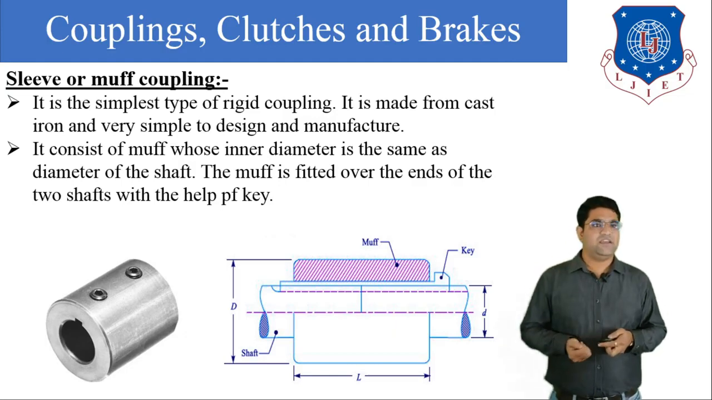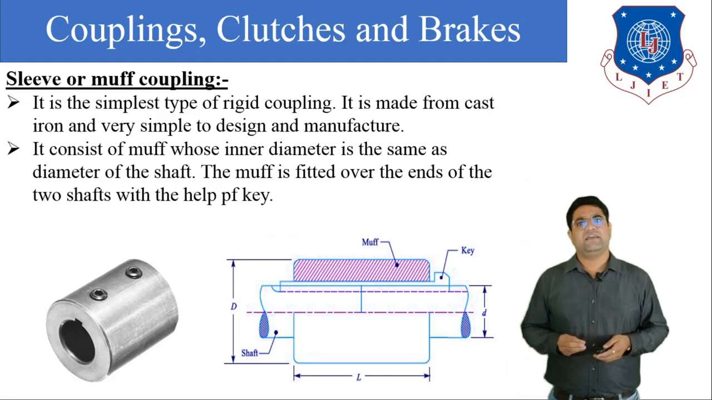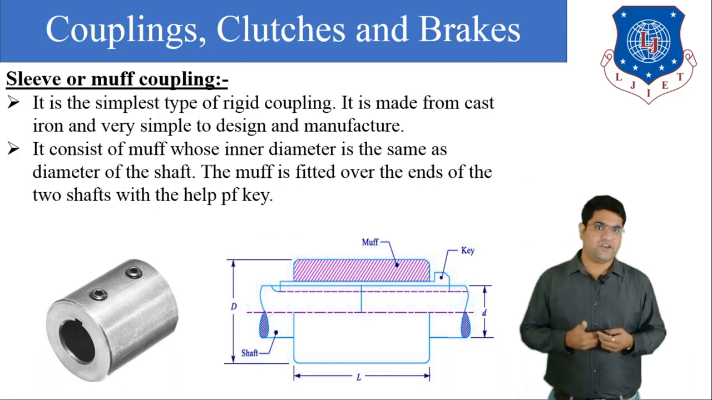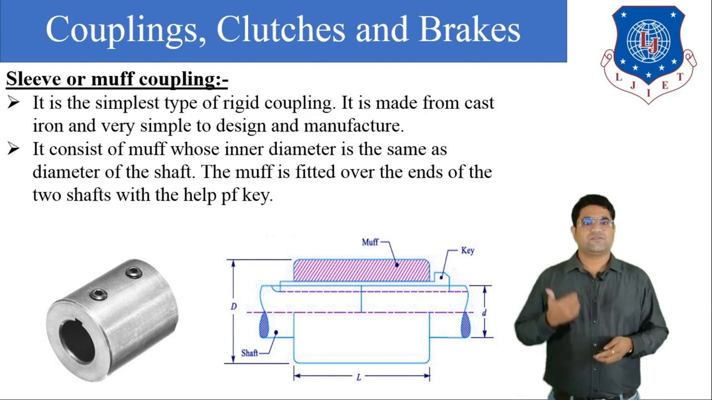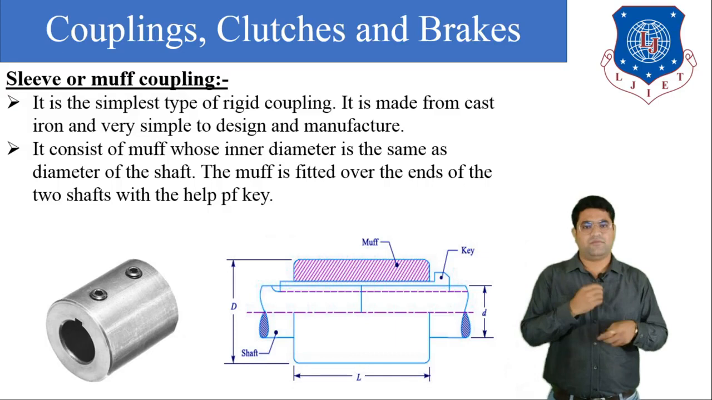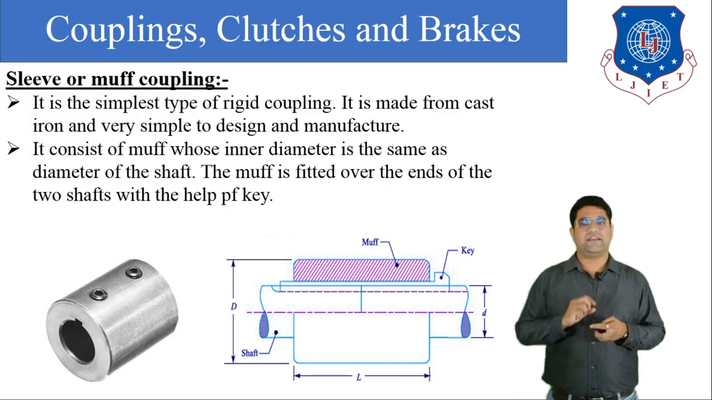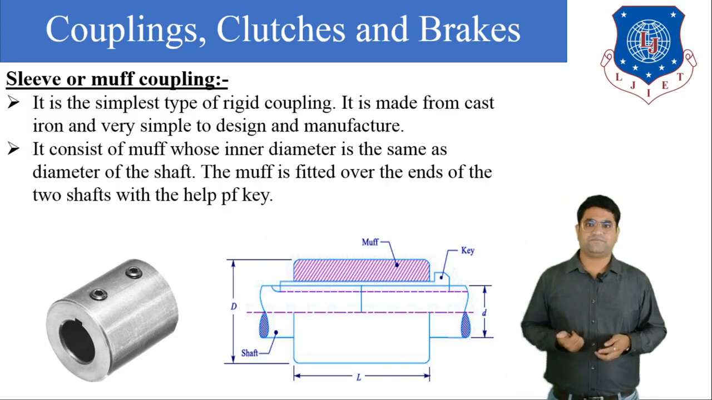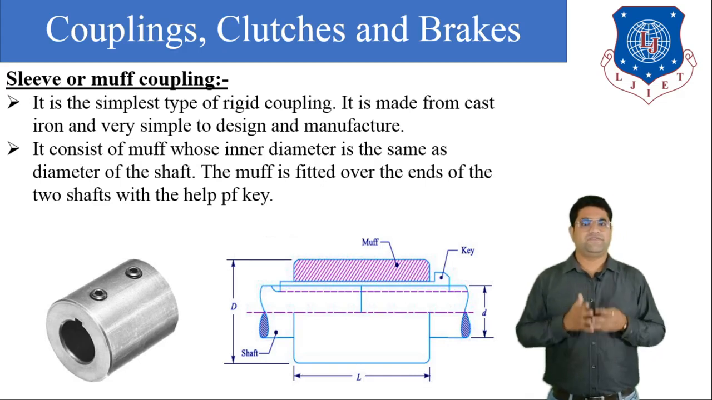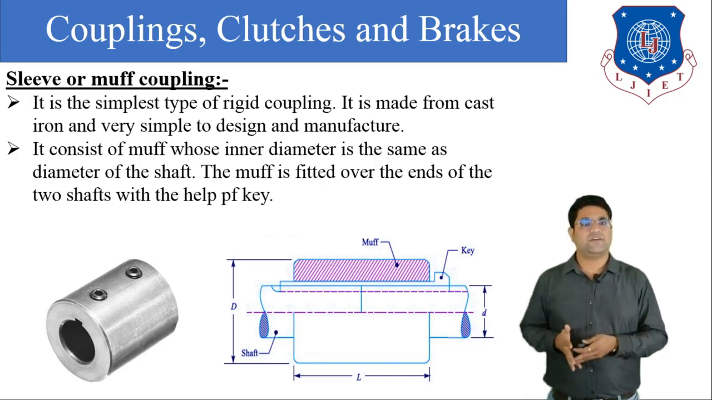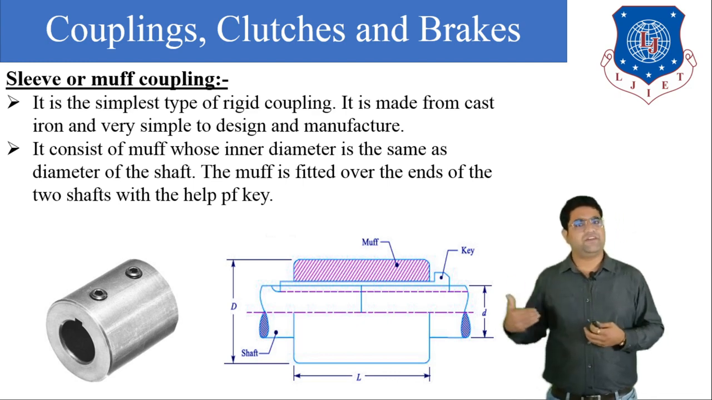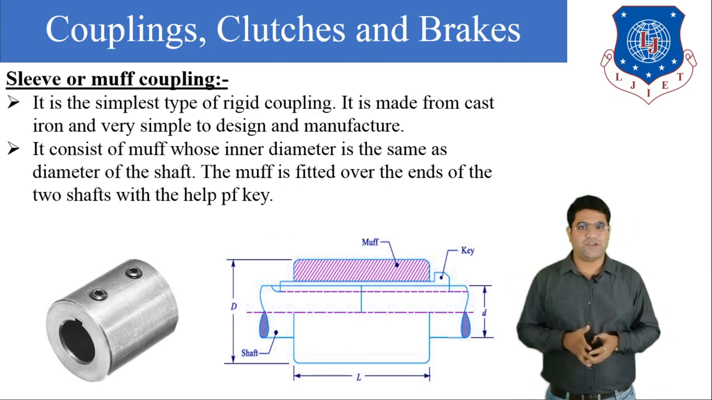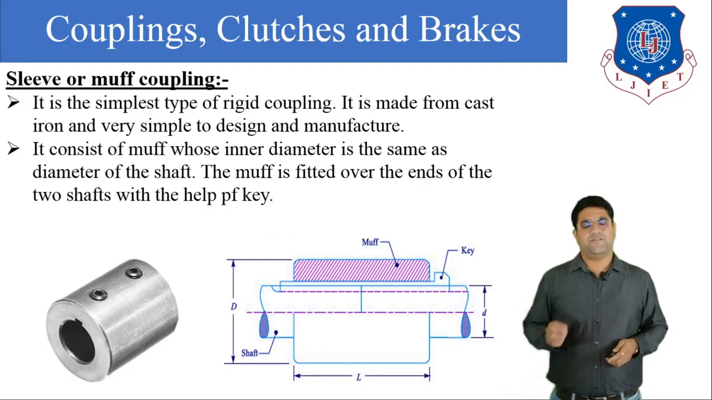So the description given here is that the sleeve or muff coupling is the simplest type of rigid coupling. It is made from cast iron, and it is very simple to design and manufacture. So we are widely using this type of coupling. It consists of the muff, and the inside diameter of the muff is the same as the outside diameter of the shaft. The muff is fitted over the ends of the two shafts with the help of the key, so we can easily transmit the power from the driving shaft to the driven shaft. So this is the simple muff coupling.